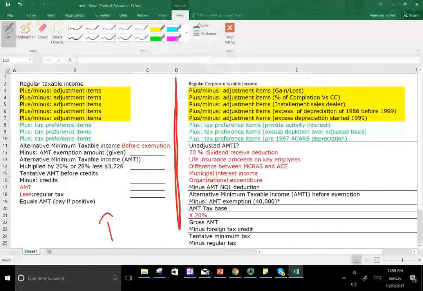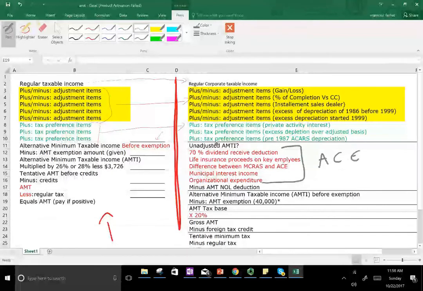All right. Regular corporate taxable income. We have plus or minus adjustments. We have plus and minus adjustments. We have plus tax preferences, plus tax preferences. Then we'll get to the alternative minimum taxable income before adjustments for personal. Now for corporate, here it differs. Here we have what I have in red. This is what we call the ACE adjustments.